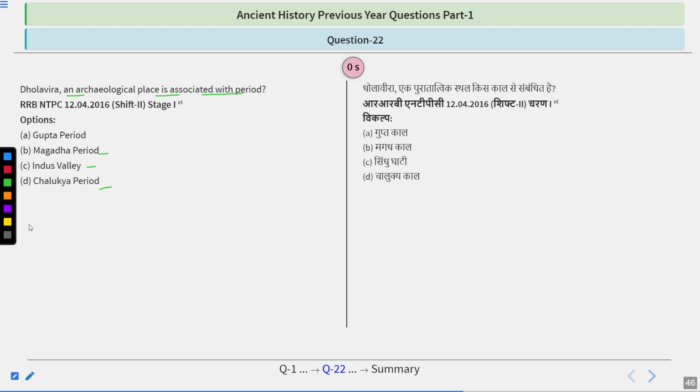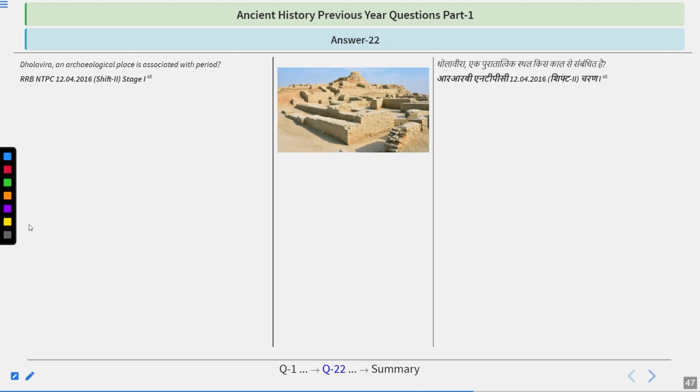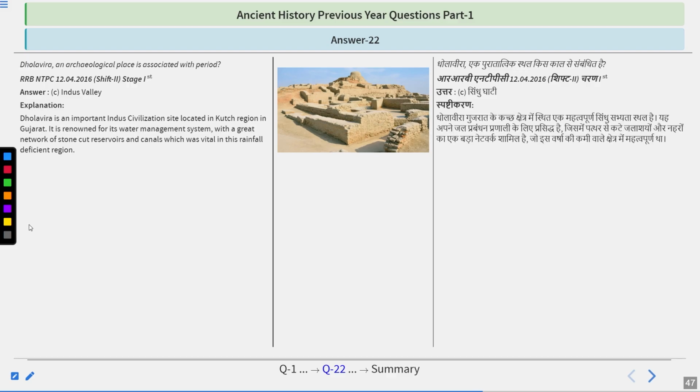I hope you got this one right. So the answer is Indus Valley civilization. We just talked about this one. So Dholavira is an important Indus Valley civilization site located in Kutch region in Gujarat. Another important site of Gujarat is Lothal and Rangpur.